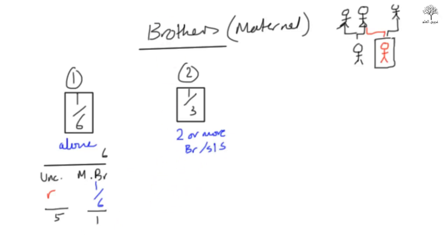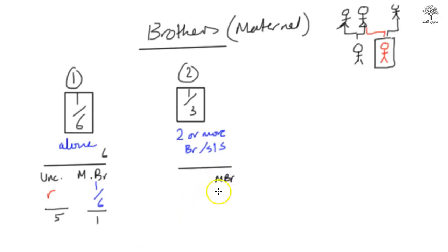If they were on their own, if there's only one, they get 1/6. But if there's more than one, how much do they get? They get 1/3, and they share it. They don't get 1/3 each. They share 1/3.